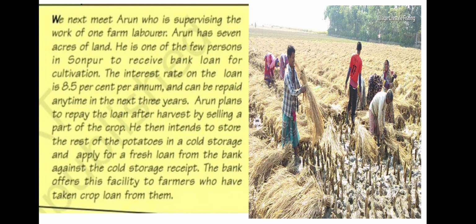Arun plans to repay the loan after harvest by selling the crops, and he also intends to store the rest of the potatoes in cold storage. For that also he needs to apply for a fresh loan. Here he will benefit compared to Shamal, because Shamal is paying 60% per annum interest, and here he is applying for a loan from the bank, that is 8.5% per annum.